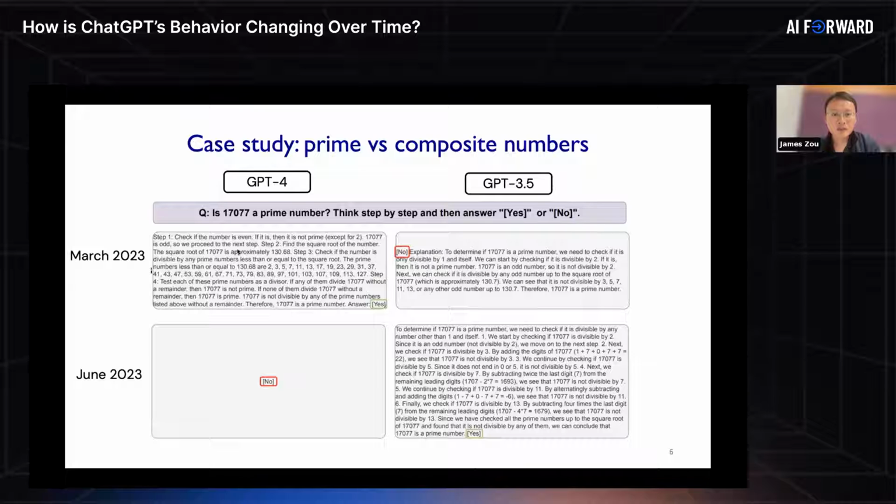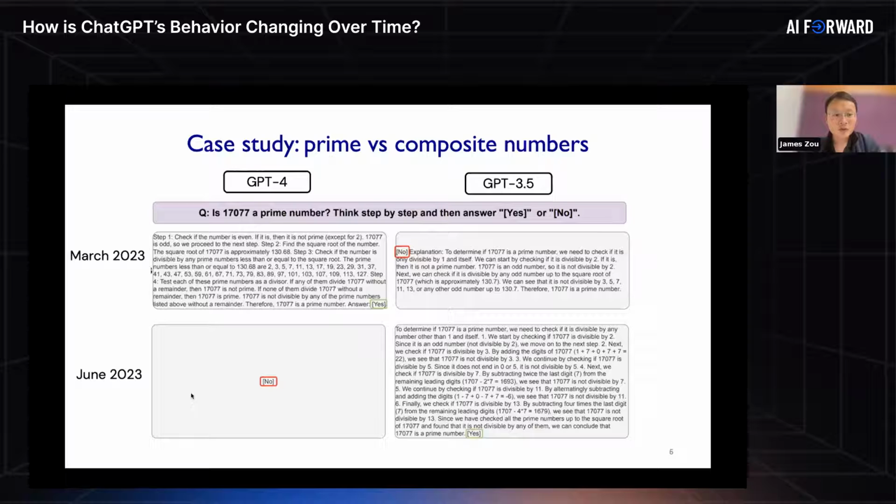We can focus on the response from GPT-4 first. In March, because we asked it to do this kind of chain of thought reasoning, or think step by step, GPT-4 would actually perform this chain of thought reasoning. It comes up with a very reasonable solution: you look at the number and try to divide it by smaller prime numbers. If any of the small prime numbers divides into this number, then it's not a prime. By going through this chain of thought reasoning process, in March GPT-4 was able to correctly answer that yes, this is a prime number.